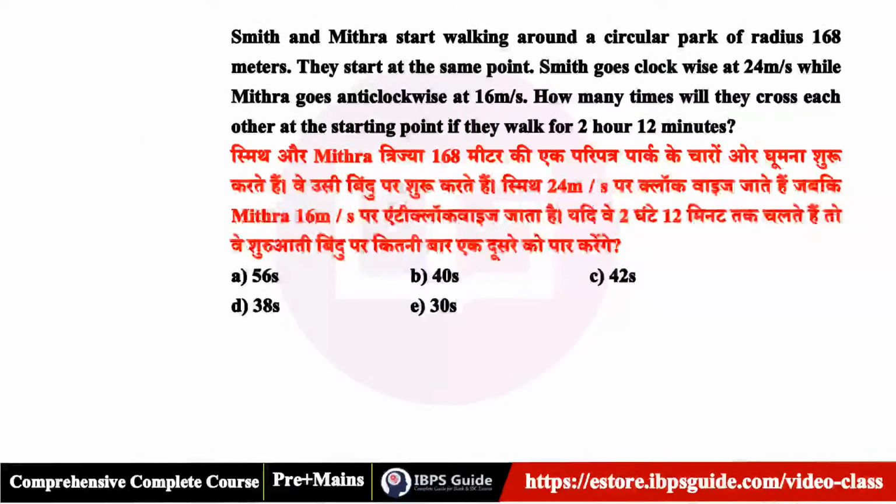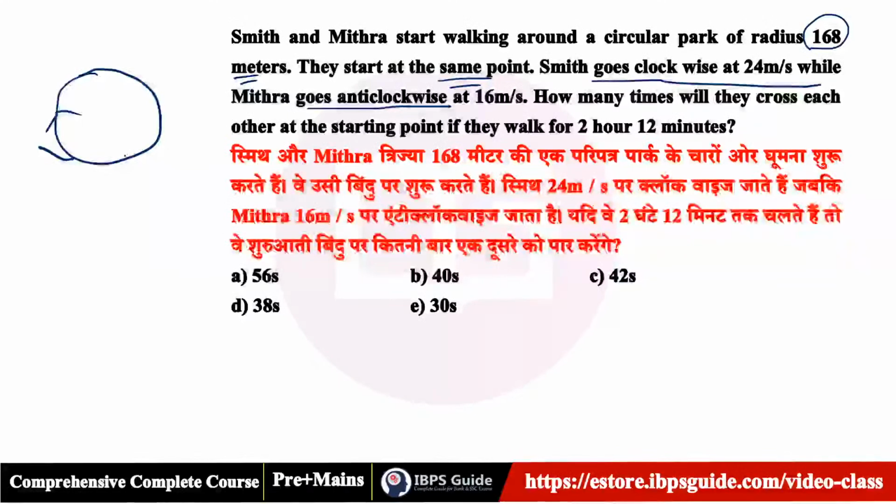Okay, this is the concept people use to. Smith and Mitra start walking around a circular park of radius 168 meters. They start at the same point. Smith goes clockwise and Mitra goes anti-clockwise, and they just want to say that clockwise and anti-clockwise means their direction is different. That's what they want to tell by this. How many times will they cross each other at the starting point if they walk for 2 hours 12 minutes? The starting point means this. This is the point.